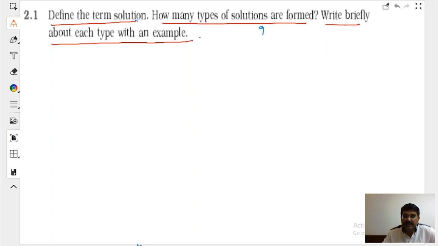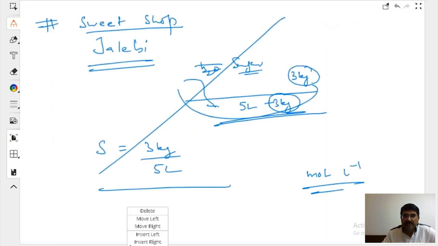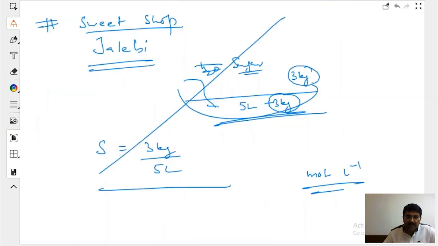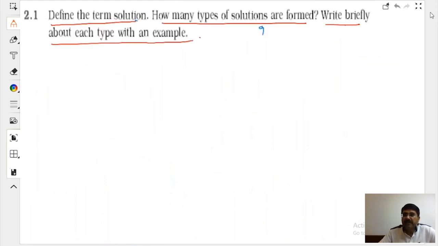In your exam, if you put this information in a tabulated fashion, you'll get full marks compared to putting it in paragraph form. Is it clear? During the course, we will not only teach you chemistry, but also how to attempt your exam and get maximum marks.